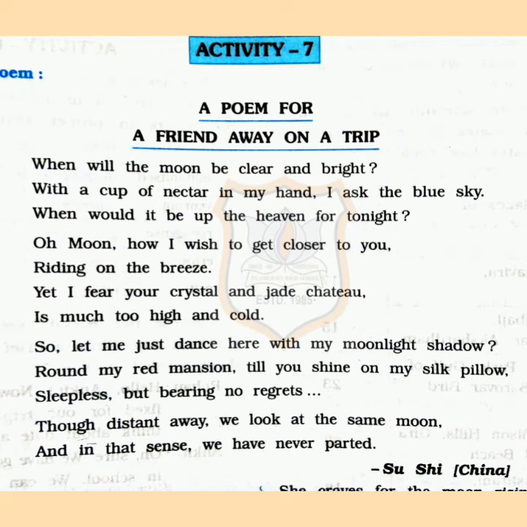She also says that she is in her bed and the rays of the moon are shining on the silk pillow. She is so happy and she is enjoying the moonlight that she spends a sleepless night, but she has no regret for it as she is enjoying the cool, bright moonlight.